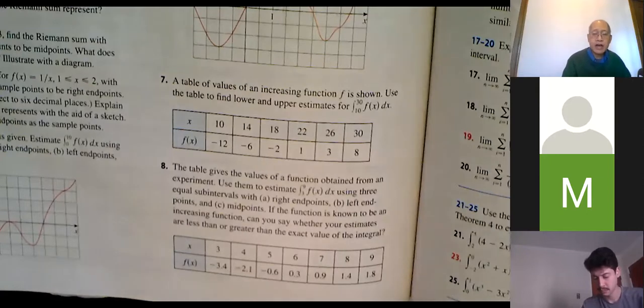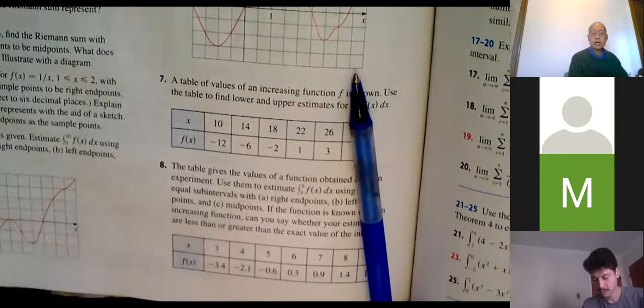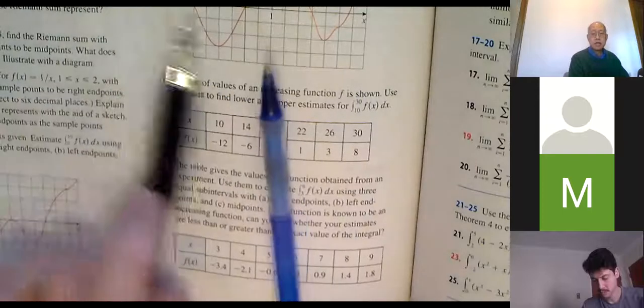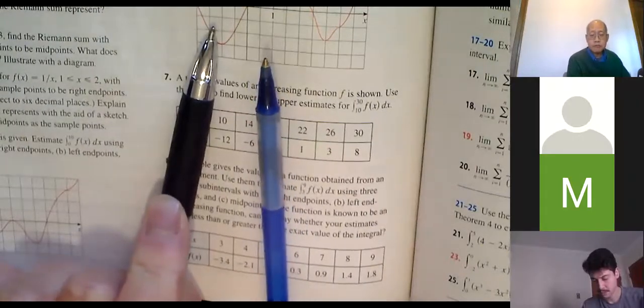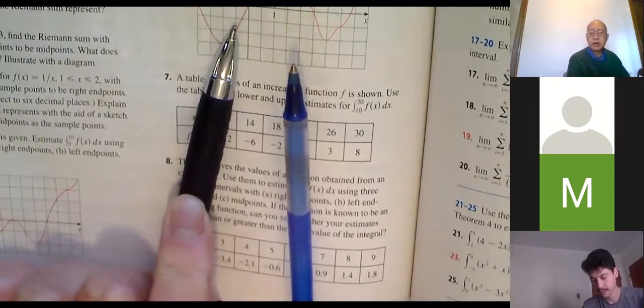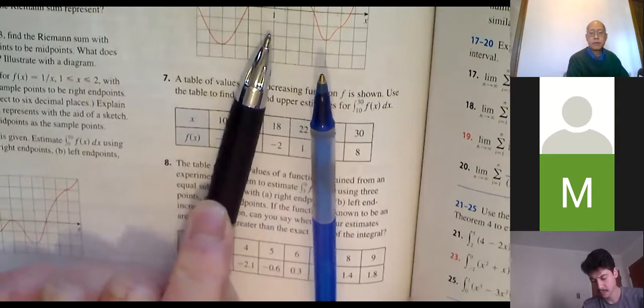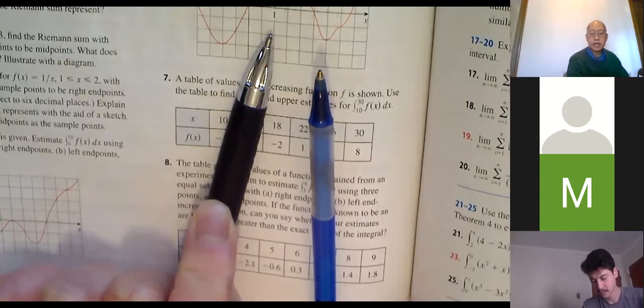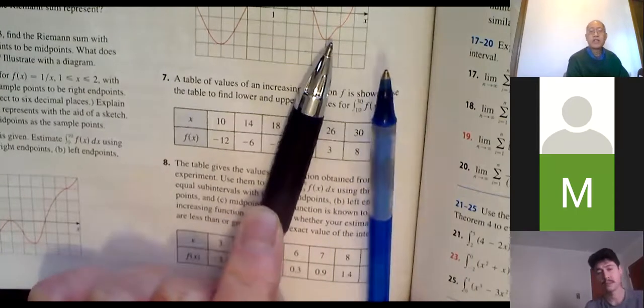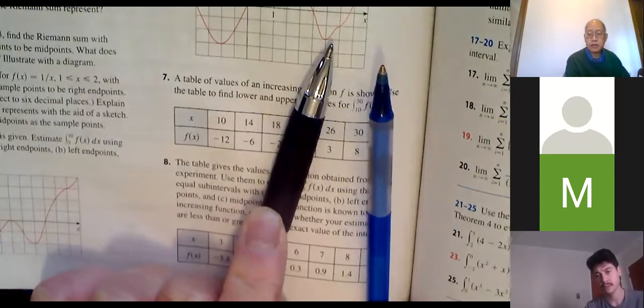Now, there are 5 left endpoints. Here they are: 10, 14, 18, 22, and 26. Because the subintervals are from 10 to 14, what's the left endpoint? 10. The next subinterval is from 14 to 18. What's the left endpoint? 14. Same thing, 18 to 22, the left endpoint is 18. 22 to 26, left endpoint is 22. And finally, for the last subinterval, which goes from 26 to 30, the left endpoint is 26. So I'm never using the 30.